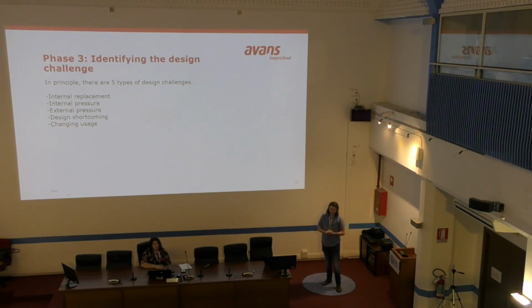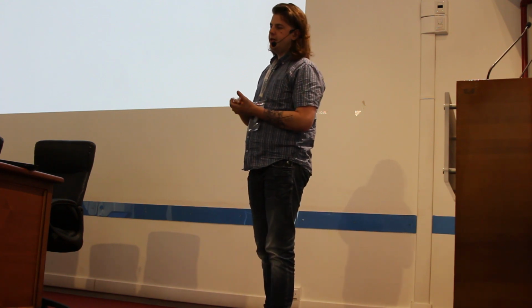You have also internal pressure, which is you don't have a new design yet, but someone is saying from higher up, or the public, hey, this isn't working, fix it. External pressure is a much harder one, which gives you a very short time to make a new design, and which often leads to disregarding of the original product. Basically, an external company or an external nation has developed something which puts you at a very big disadvantage, which means you have to solve it as quickly as possible. It's also the hardest one to solve.